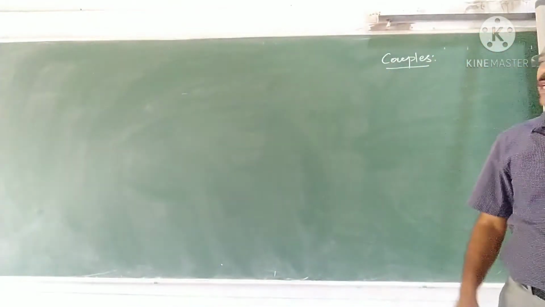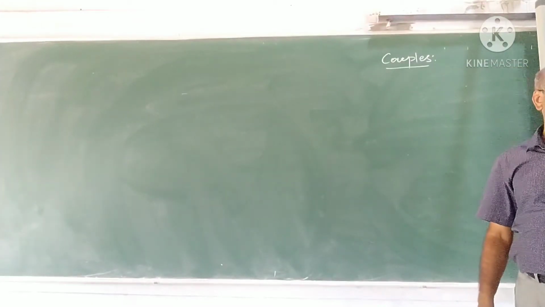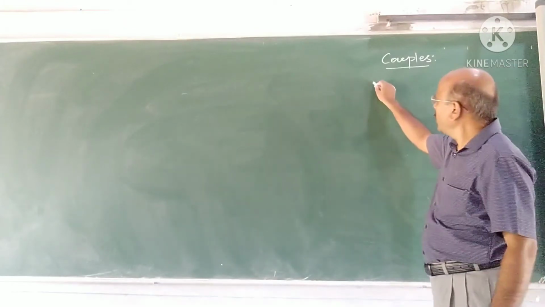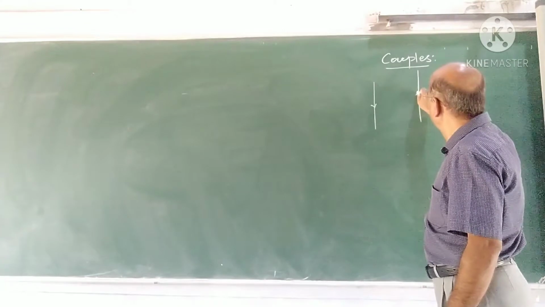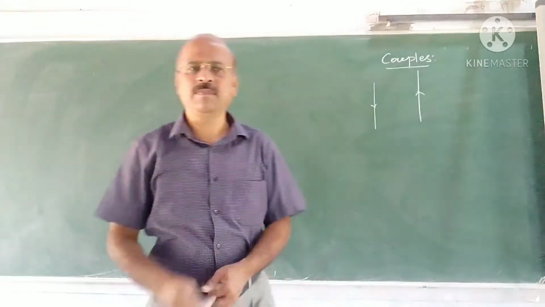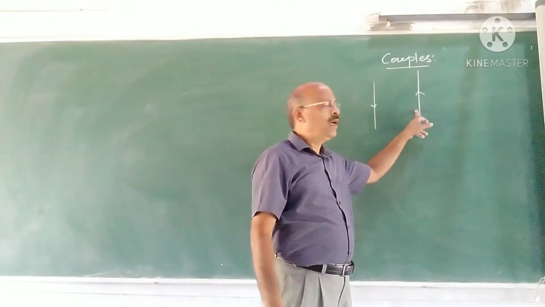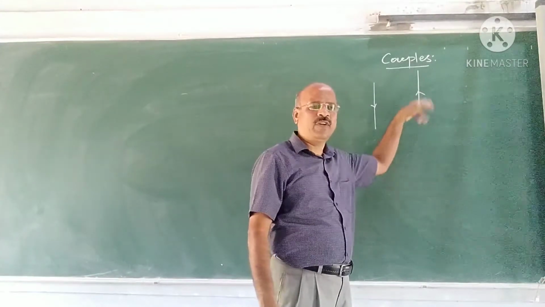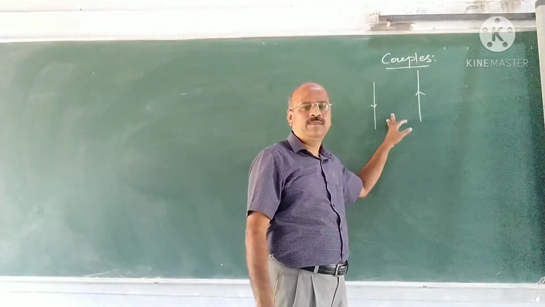See, the next topic is couples. How to define a couple? See the definition. Two equal, unlike parallel forces whose lines of action are different are said to form a couple. What do you mean by unlike? Their directions are different. And also lines of action must be different.